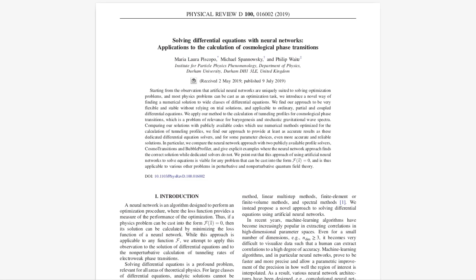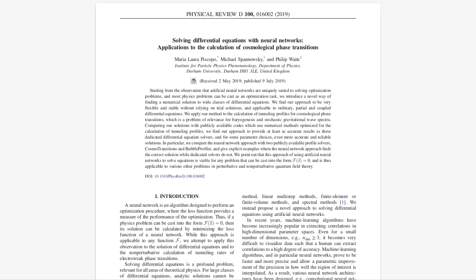Any problem that can be framed as finding the zeros of a function, a common task in many scientific and engineering disciplines, could potentially be tackled using this method. This opens up a vast array of possibilities. Imagine using neural networks to model complex systems in fields like fluid dynamics, materials science, or even finance. The potential for innovation is immense.